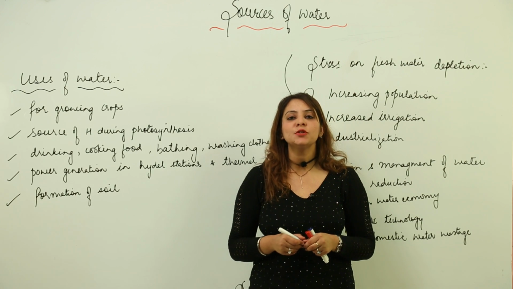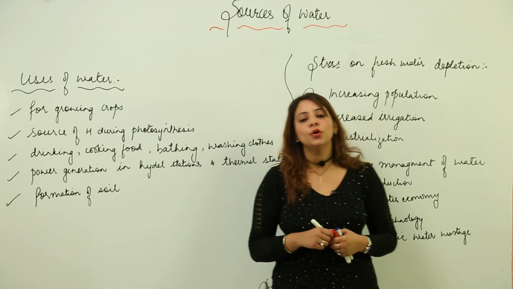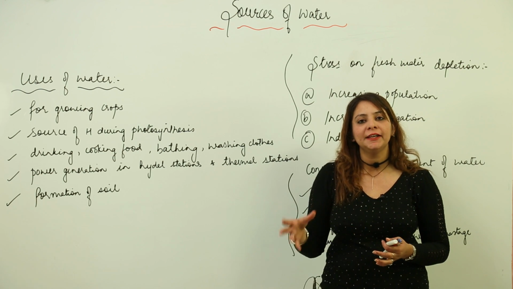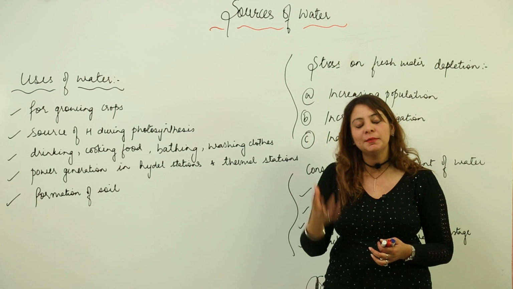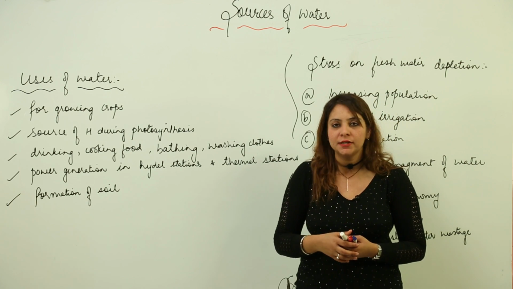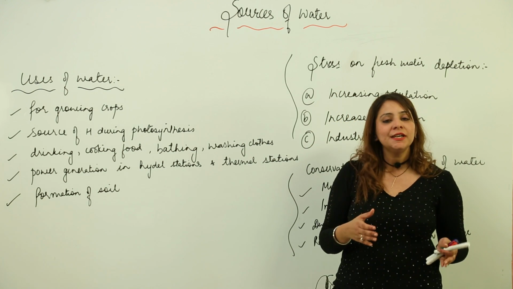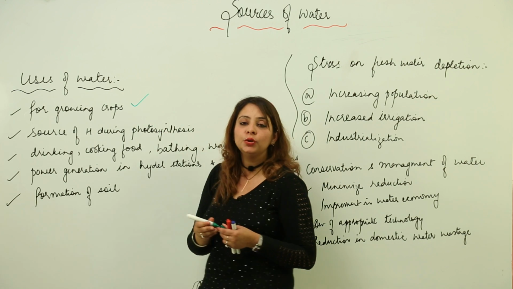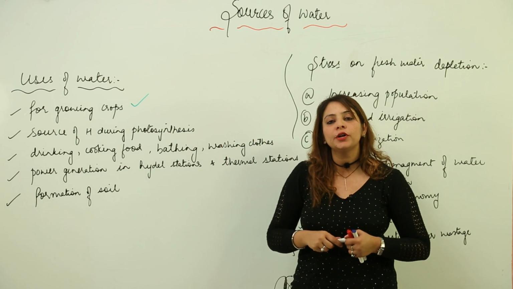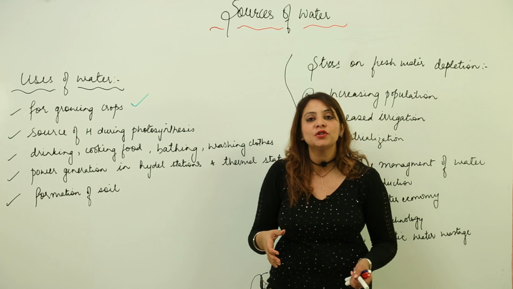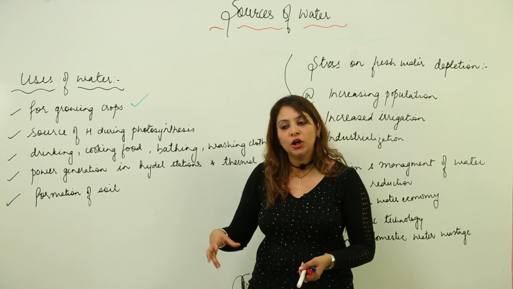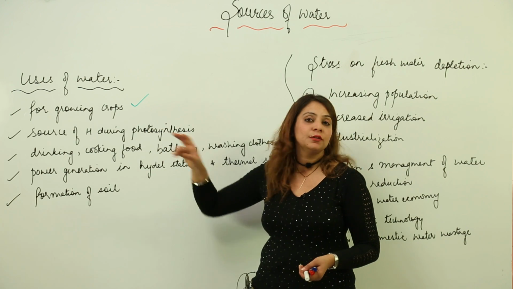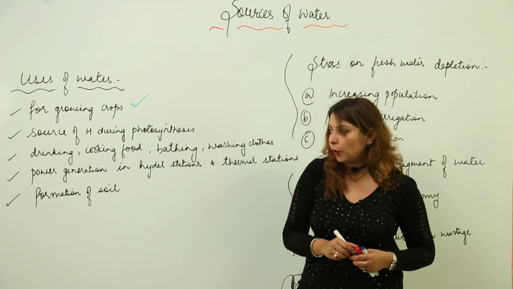Now we are going to start with uses of water. So you know that water plays a vital role. We discussed that all plants and animals, even the microorganisms, need water for their survival. The basic use of water is for growing crops. As you know, vegetation is not possible without water, because water is the medium which carries minerals or nutrients from the soil to the plant. So water is very important for growing crops.